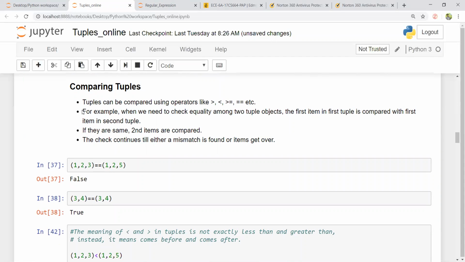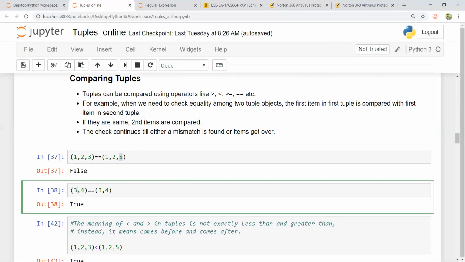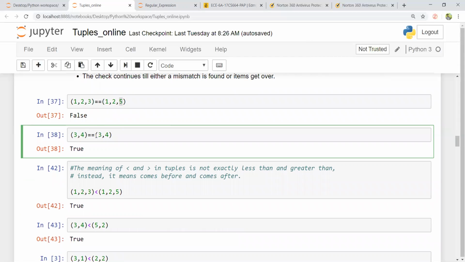The elements inside the tuples can be compared. For example, when we need to check the equality of two tuple objects, say (1, 2, 3) equal to (1, 2, 5), it is false. Why? Because 1 is compared with 1, yes, it is true. 2 is compared with 2, the second element of the tuple, yes, it is true. But 3 is not equal to 5, so it says false. Here, since all the elements of the tuple are the same, it is true.